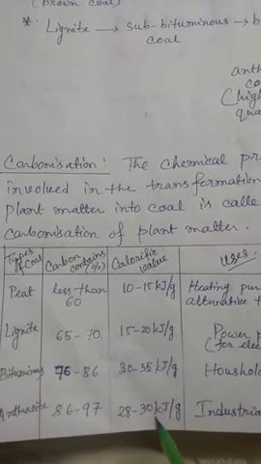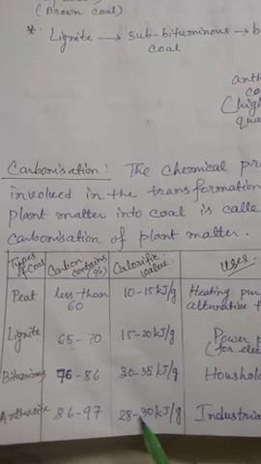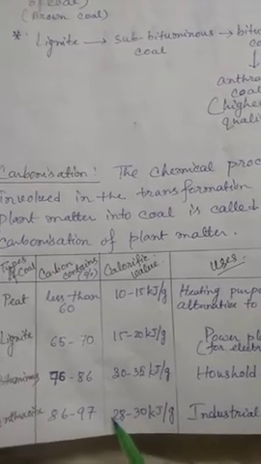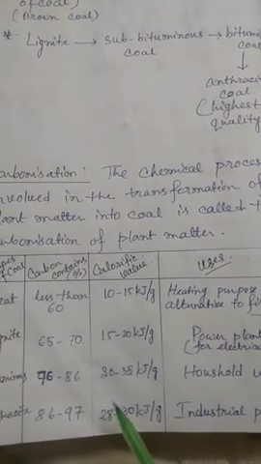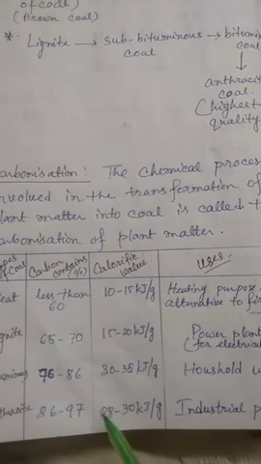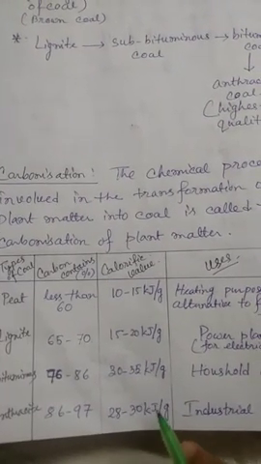But it must be higher than the bituminous, but no. Because anthracite has lower volatile matter. What is volatile matter? The gases that are present inside that help to burn these substances. Anthracite has less amount of those gases.